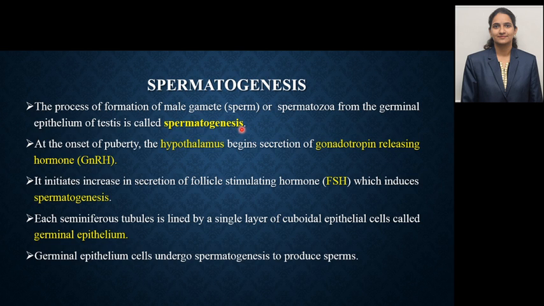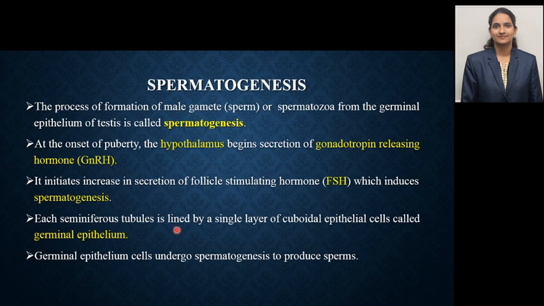Now, spermatogenesis starts on the onset of puberty. The hypothalamus begins secretion of gonadotrophic releasing hormone, which initiates the increase in the secretion of FSH. FSH is nothing but follicle stimulating hormone, and this follicle stimulating hormone induces spermatogenesis. How does it induce spermatogenesis?